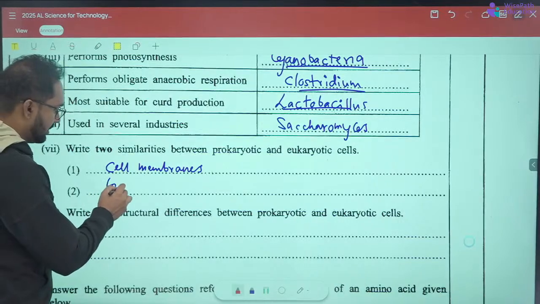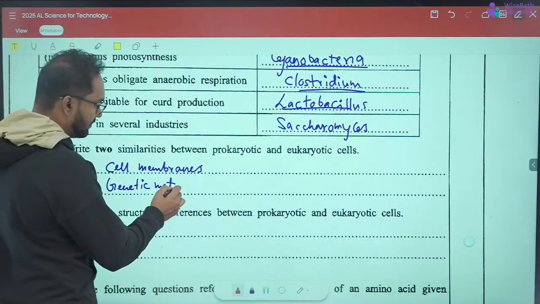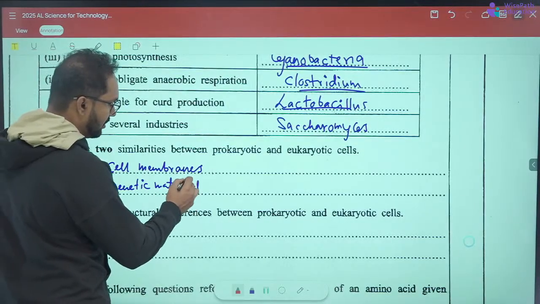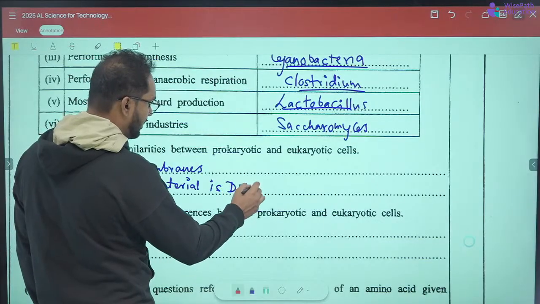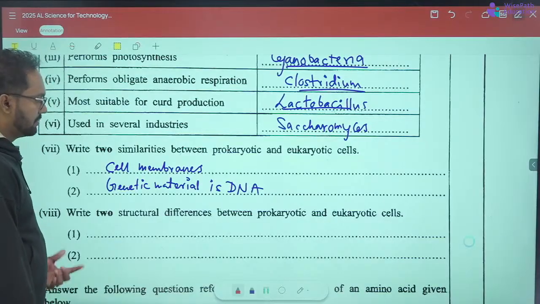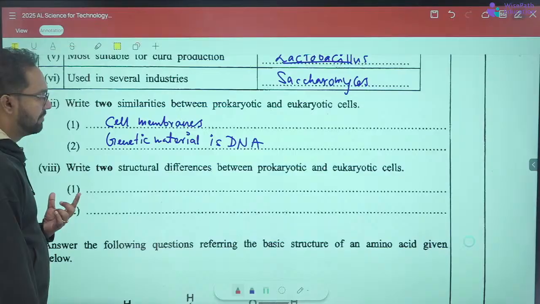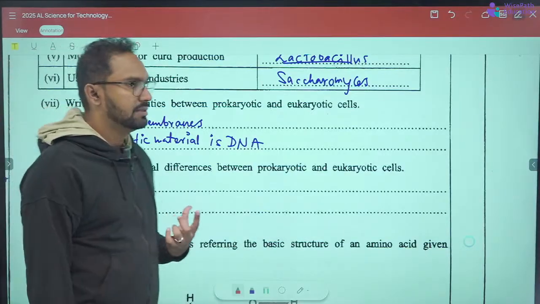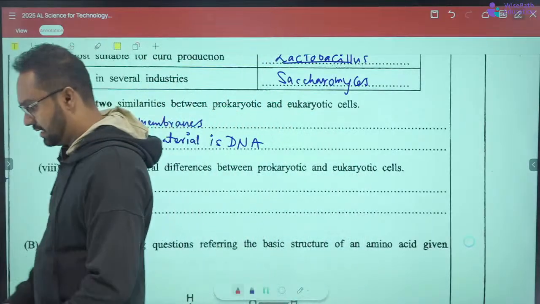So they both have a cell membrane, and in both the genetic material is DNA.